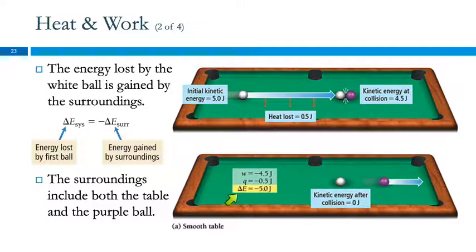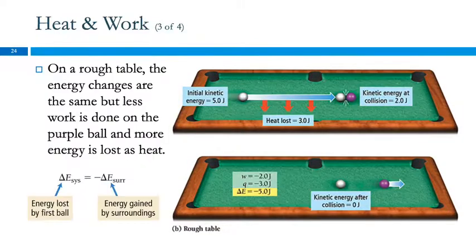So the change in energy here is negative 5 joules for the white ball. It's positive 5 joules for the system. What if we have an abused pool table? Or maybe a really cheap one.